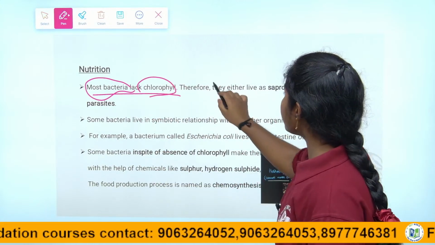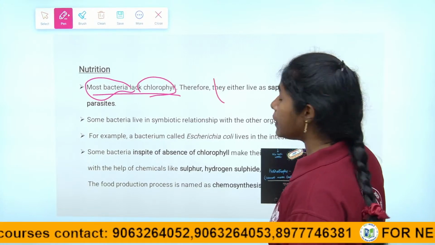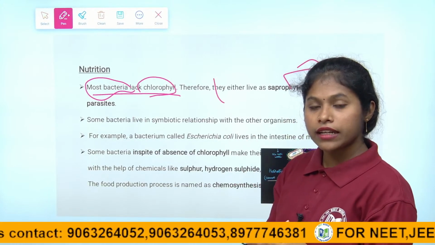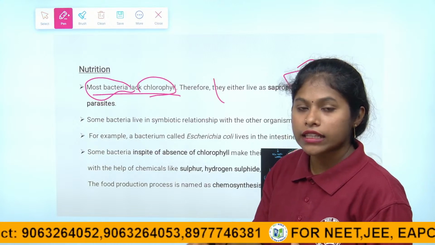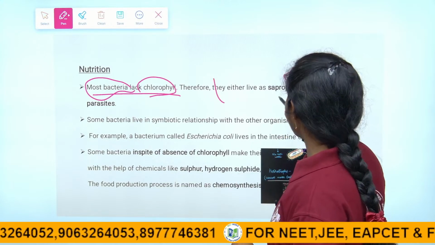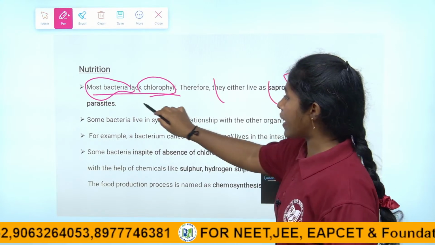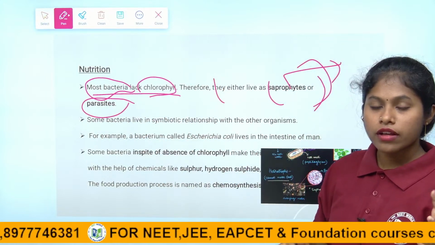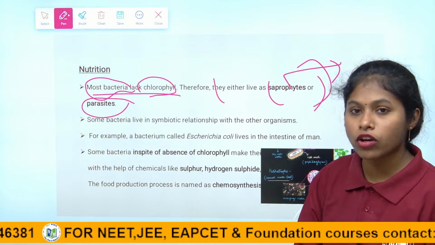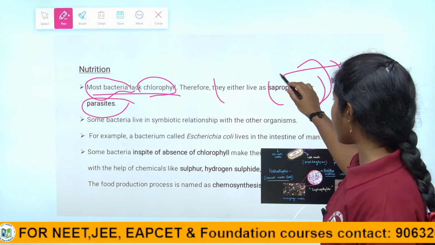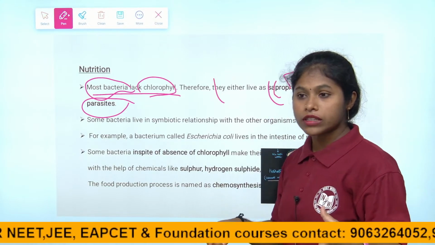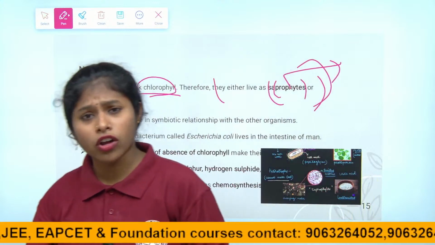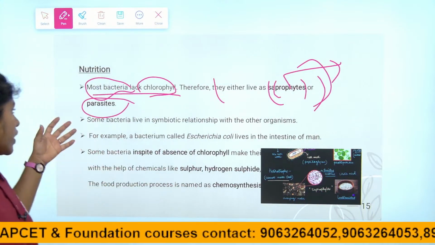Right children, therefore they either live as saprophytes, depending on others for food by decomposing it, or as parasites. If they depend on dead organic matter, we call them saprophytes. Or if they depend on other organisms like plants and animals, we call them parasites.